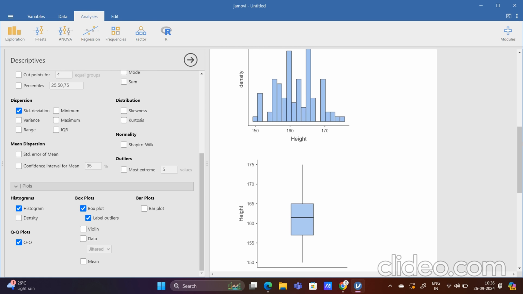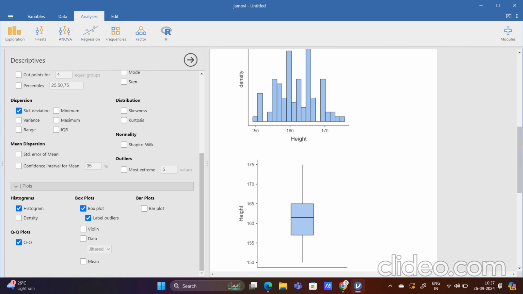The box plot is giving us the information that in case of height, it is ranging from around 150 to 175, but most of the data points actually belong to 158 to around 165. If we talk about Q2, the median, then the median is around 162.